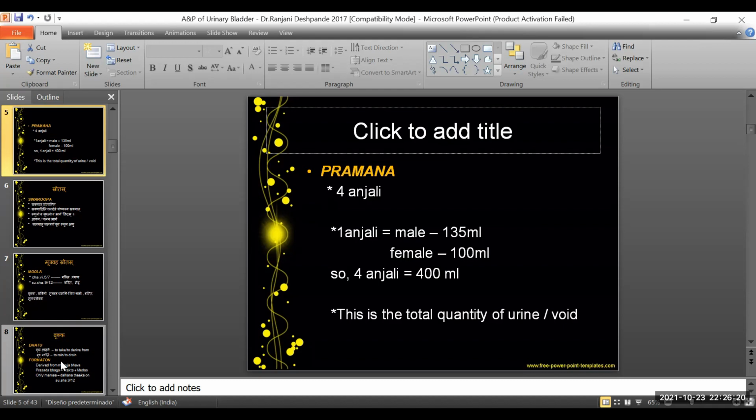So when it counts to 4 Anjali, it is 400 ml. So according to Ayurveda, if the Pramana of Mutra is Chatvari Anjali, then it counts to 400 ml of urine.